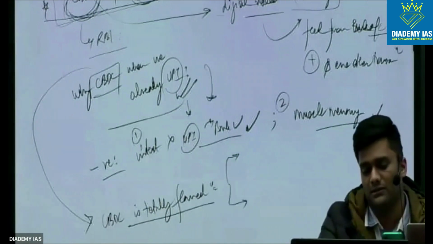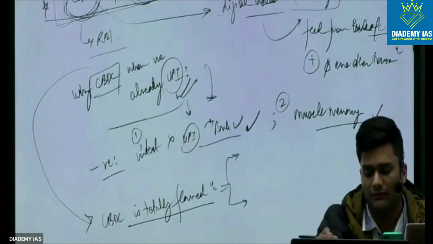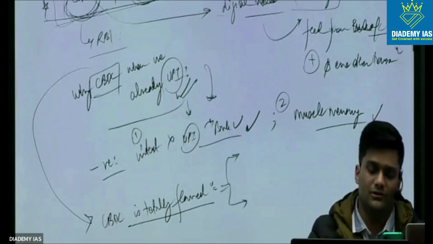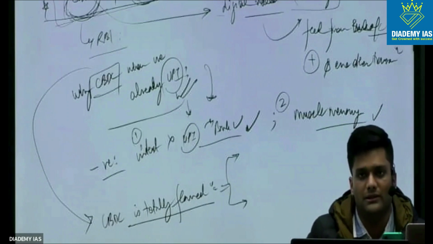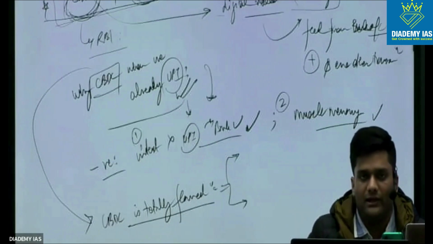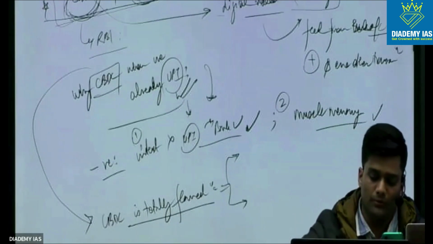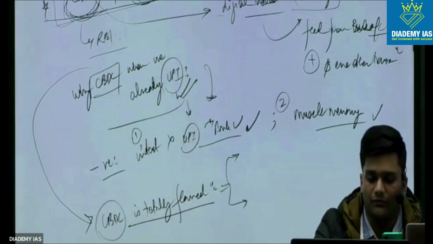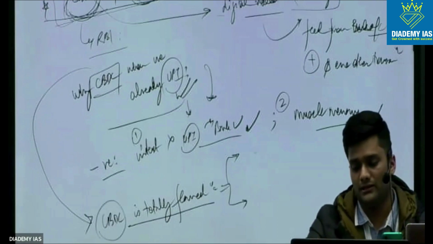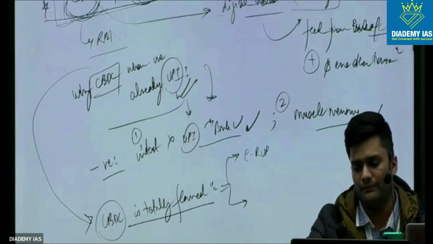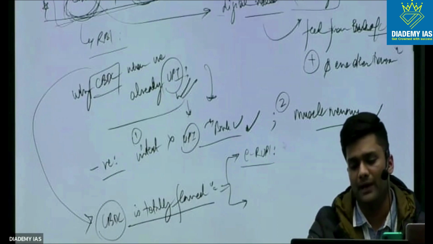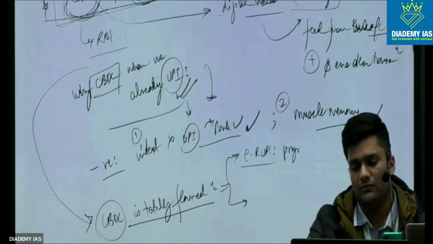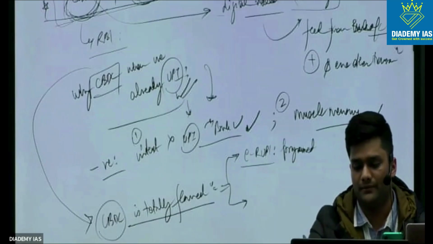CBDC itself has multiple uses, which are the advantages that it offers with respect to the cost of printing currency, the tracking of transactions, etc. But I think the two major advantages that CBDC offers, one is with respect to e-rupee. Now the CBDC could be programmed in a manner to be used for a specific purpose.